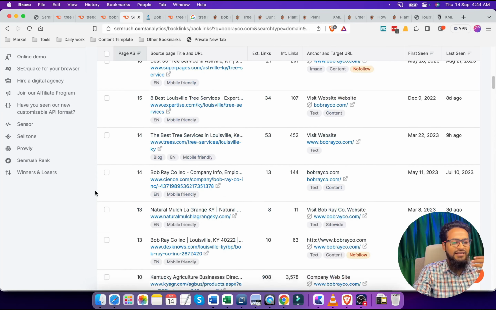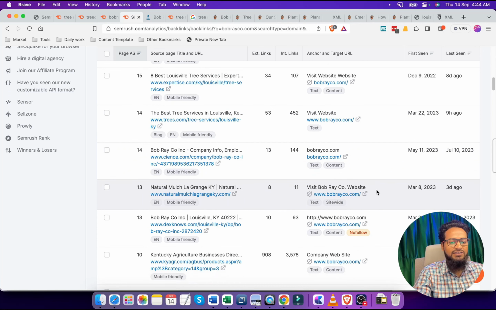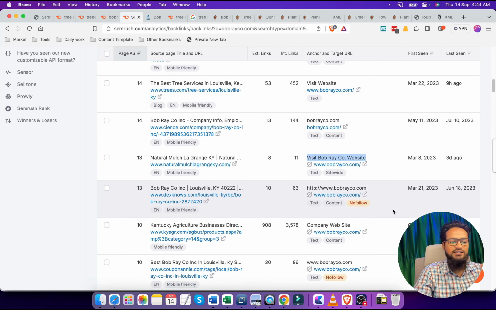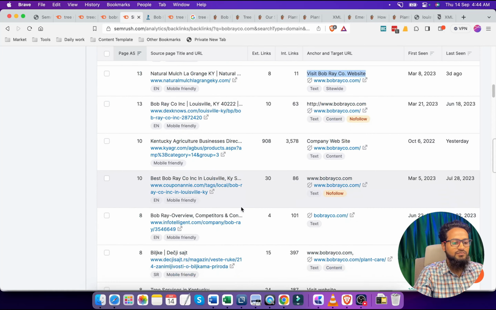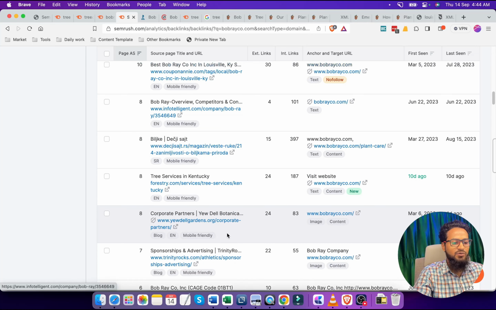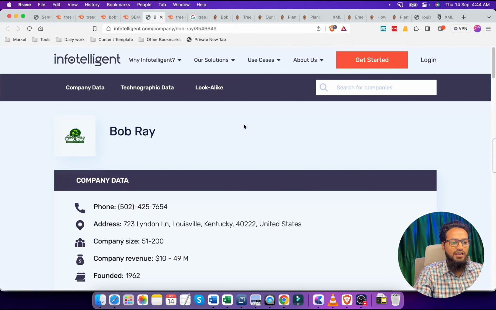So these are a clear picture of our competitors. We can get a clear idea what backlinks our competitors have and where they are getting such backlinks, and these are the anchor texts they have used at the time of creating backlinks. You can easily follow their backlink profile and try to get backlinks like our competitors.